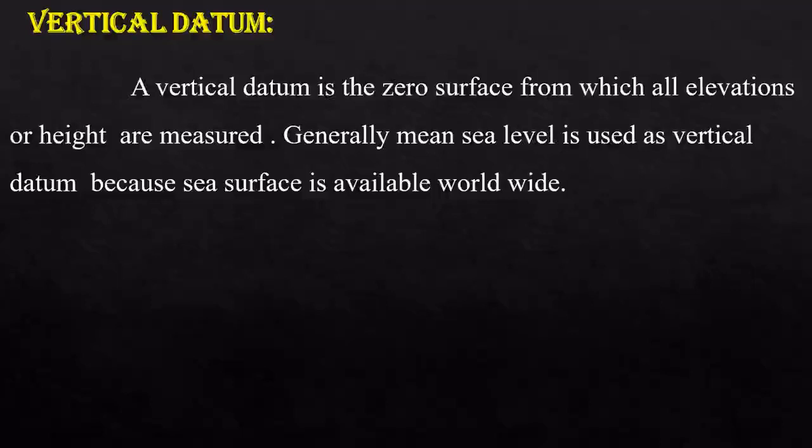Now, what is called vertical datum? Vertical datum is the zero surface from which all elevations or heights are measured. Generally, mean sea level is used as vertical datum because the sea surface is available worldwide. So in simple terms, vertical datum means the zero surface, which is the mean sea level.